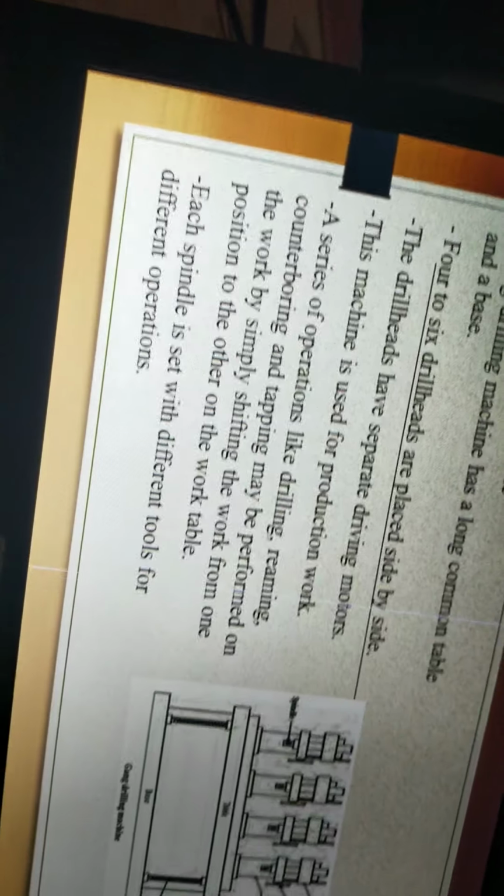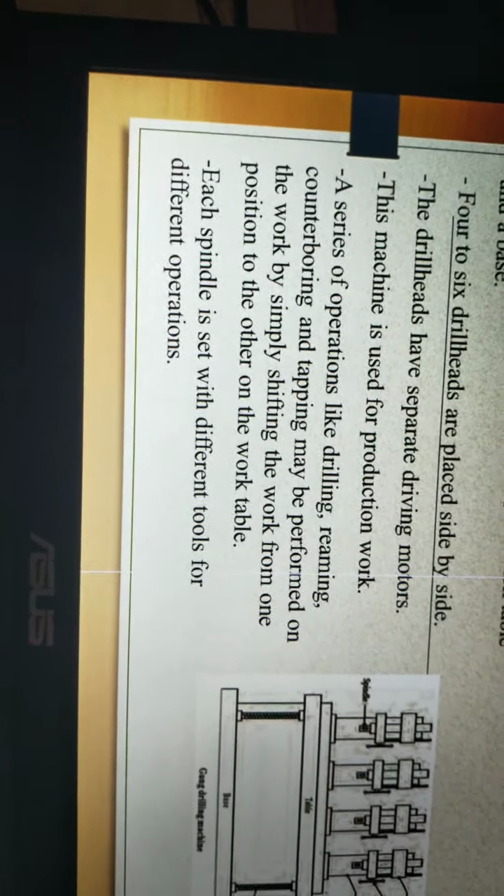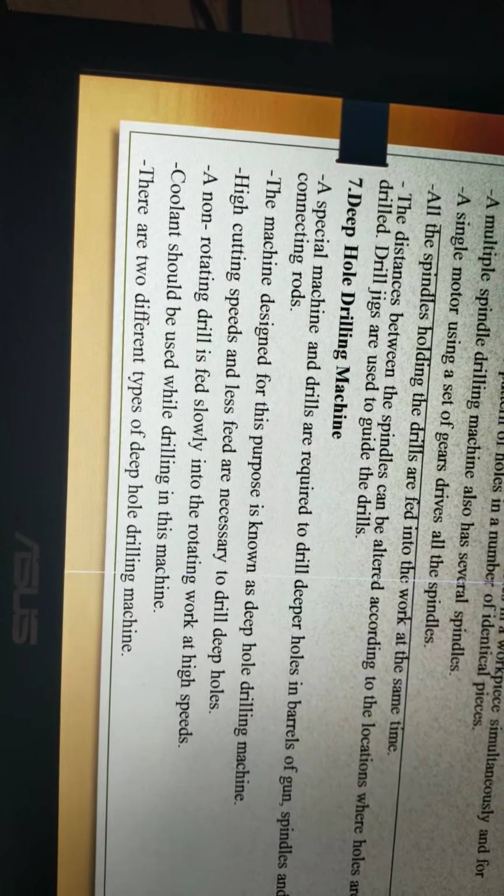Gang drilling machine has a long column, table and base. 4 to 6 drill heads are placed side by side. Drill heads have separate driving motors. This machine is used for production work. A series of operations like drilling, reaming, counterboring and tapping may be performed on the work by simply shifting the workpiece from one position to another. Each spindle is set for different tools for different operations.